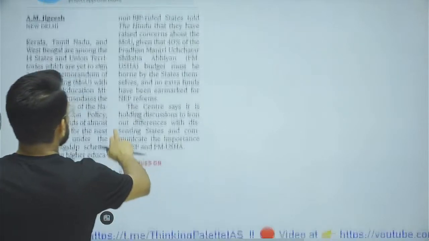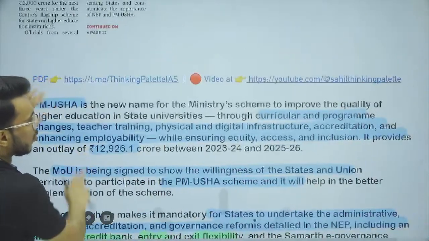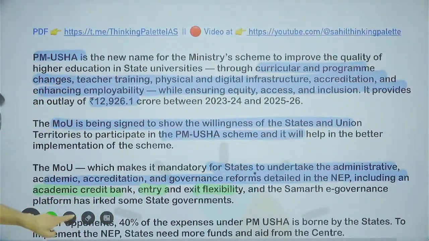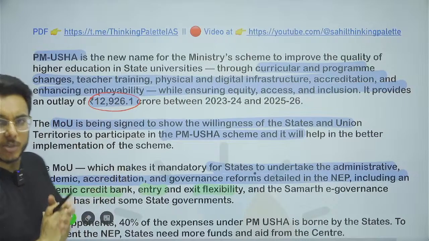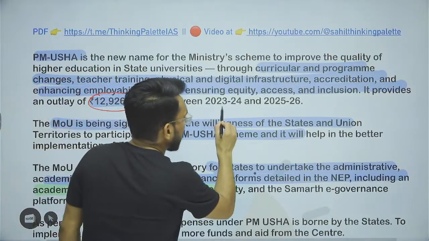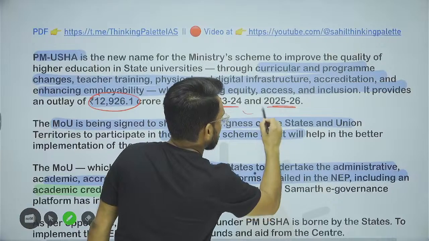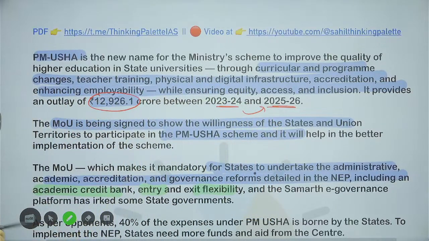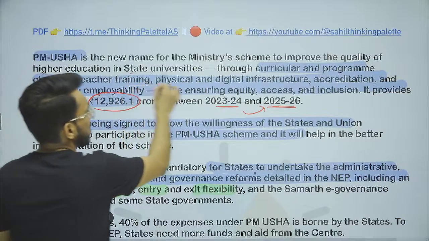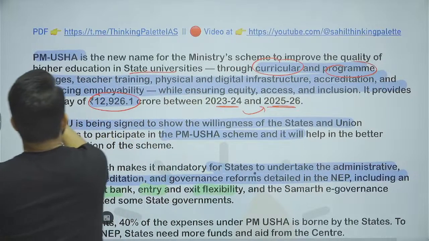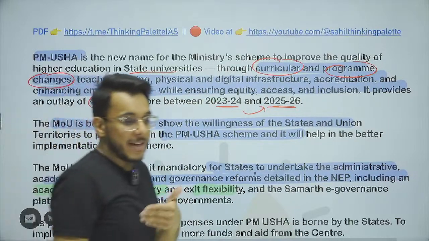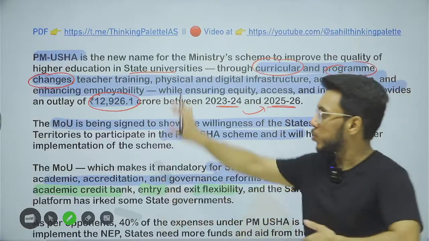Now guys, understand this particular thing, that under this PM Usha scheme, around 13,000 crore rupees will be given over the period of 23-24 to 25-26. Though the number is not important, that money will be used to improve the quality of state universities. Curriculum will be improved, program changes will be made. Some programs might not be catering to the needs of the 21st century, so those changes will be made.